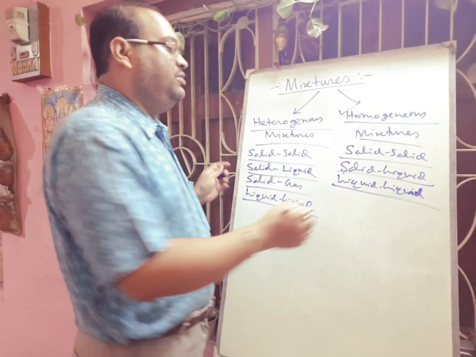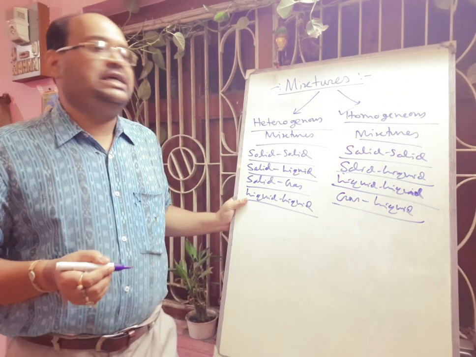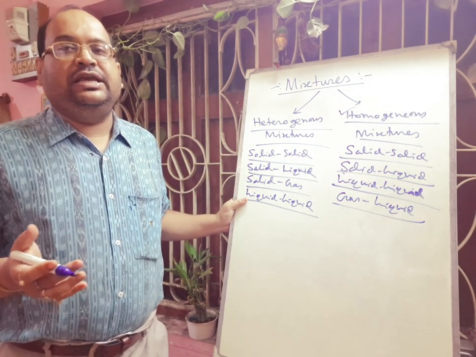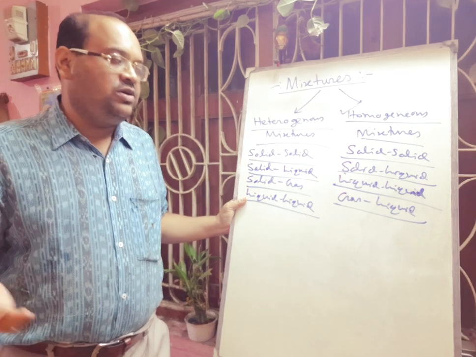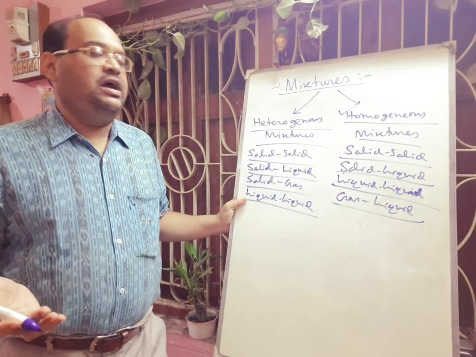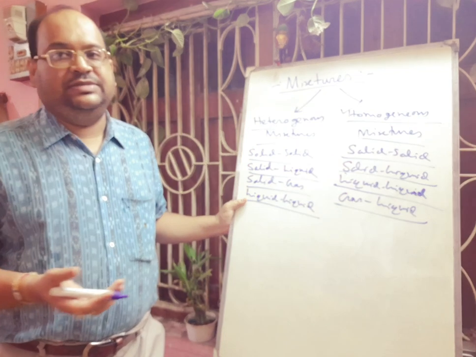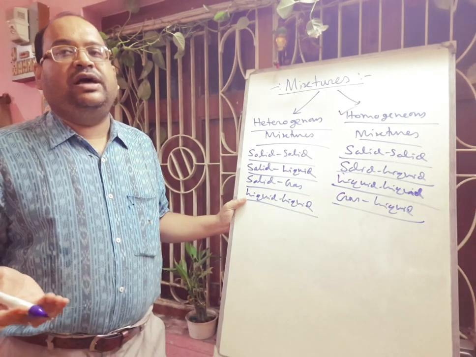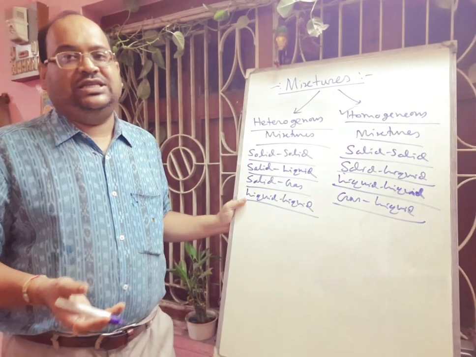Next we will give the example of gas and liquid. Now, gas-liquid, what will be the example? Carbon dioxide gas dissolved in soft drinks like Thumbs Up, Coca-Cola. This is one example of a gas-liquid homogeneous mixture. Or we can give the example of oxygen gas dissolving in water. This is also a gas-liquid homogeneous mixture.